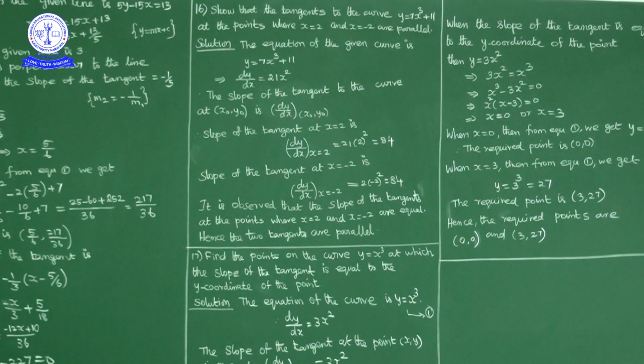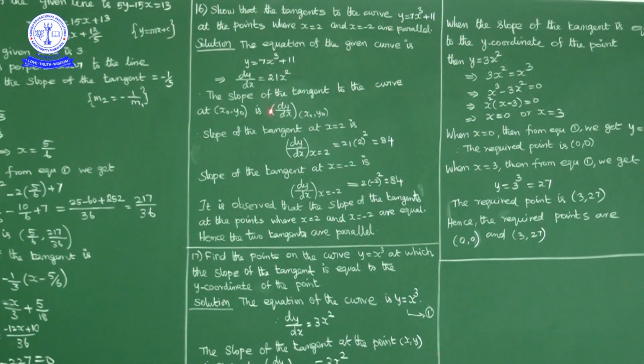So what is the given curve? Given curve is y is equal to 7x cube plus 11. So dy by dx is equal to what? Dy by dx is equal to 7 into x cube derivative 3x square, 7 into 3 is 21 x square, constant derivative 0. So dy by dx is equal to 21 x square. Okay. Now slope of the tangent to the curve at any point x0, y0 is dy by dx at x0, y0.